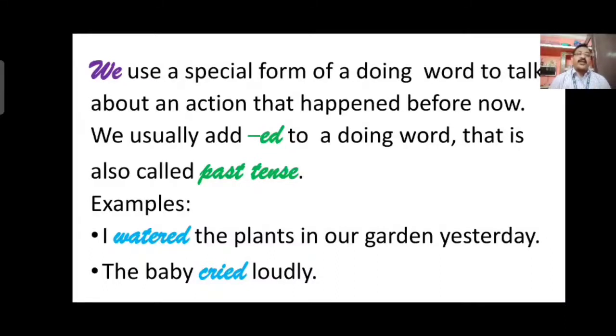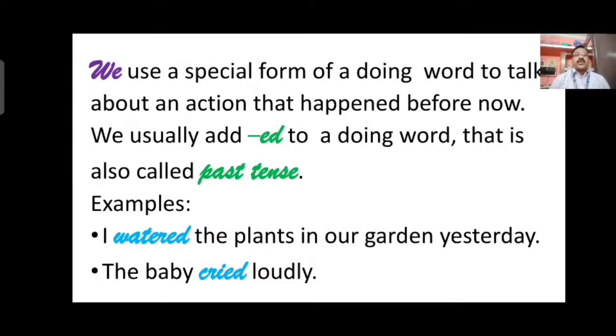To show that, we have to add ed to the verb or the action word in that sentence. That action word having ed shows that the time or the action had already ended in the sentence, that means it is in past tense.